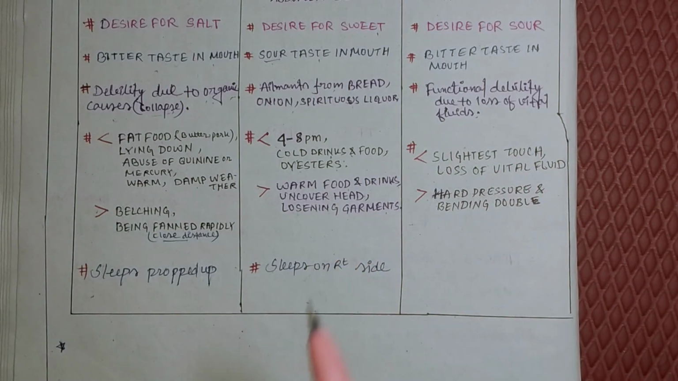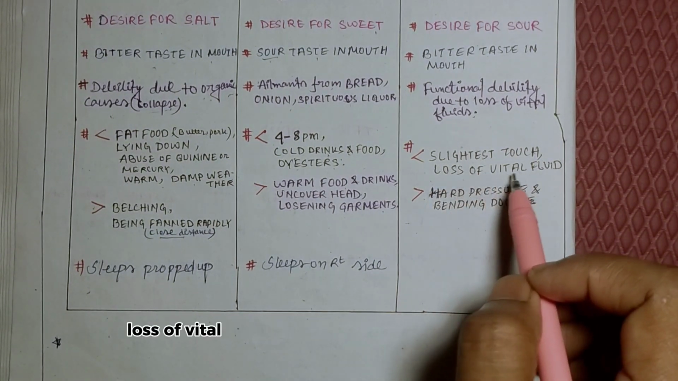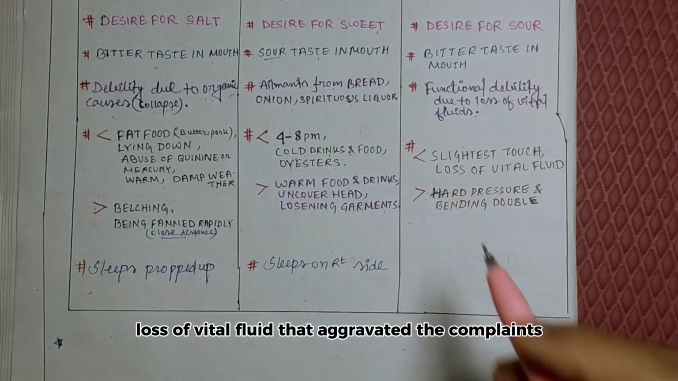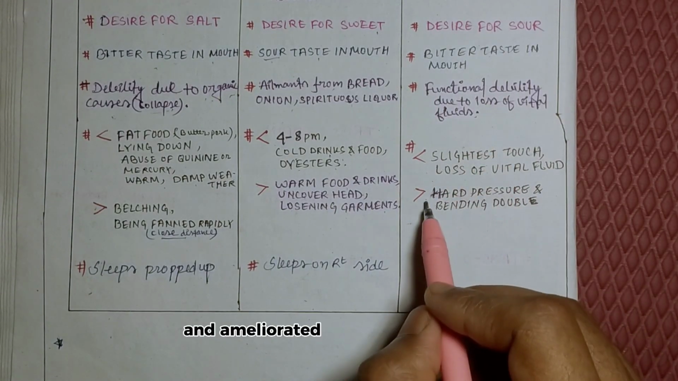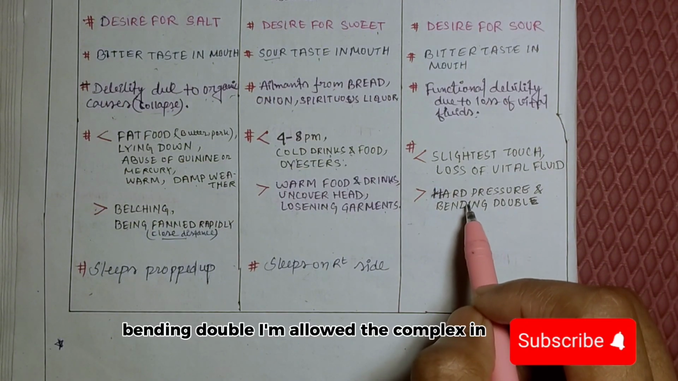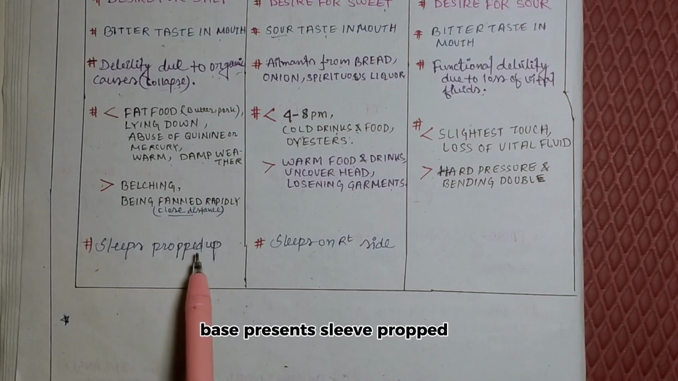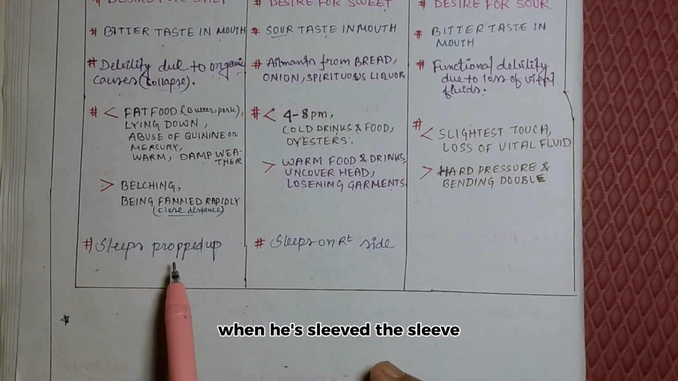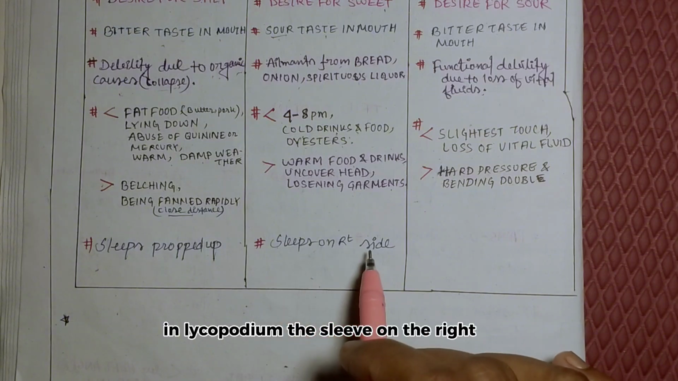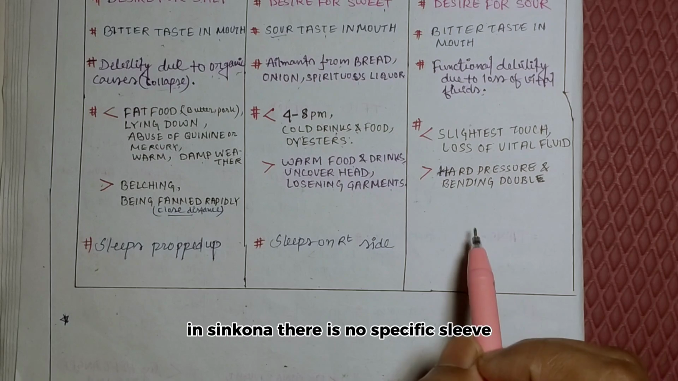Okay. And in the Cinchona patient, it is aggravated by the slightest touch and loss of vital fluid; we know it is a very important causation, loss of vital fluid aggravates the complaints. And also here periodicity is marked, and it is ameliorated by hard pressure, and bending double ameliorates the complaints in Cinchona. And also if we see the sleep, in Carbo veg patients, sleep propped up. Okay, when he sleeps, the sleep quality is propped up sleep. Okay, in Lycopodium the patient sleeps on the right side, especially lying right-sided. Okay, in Cinchona there is no specific sleep.